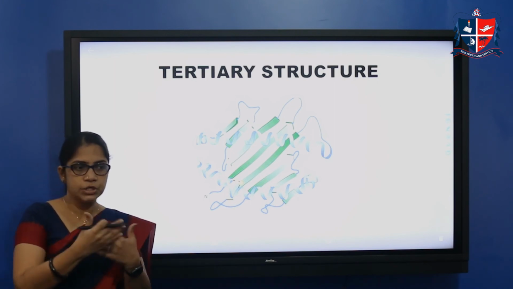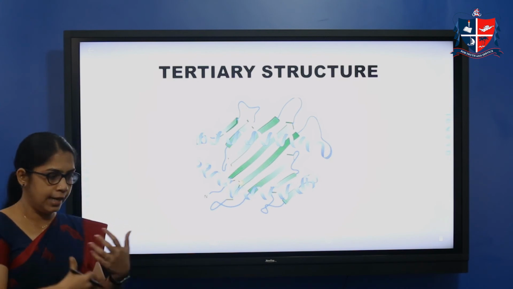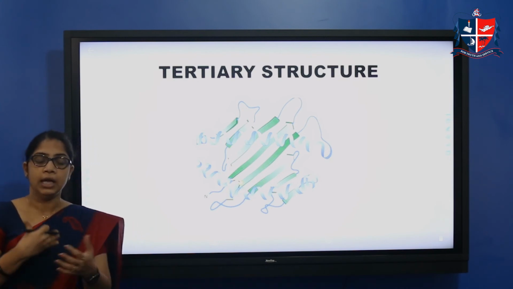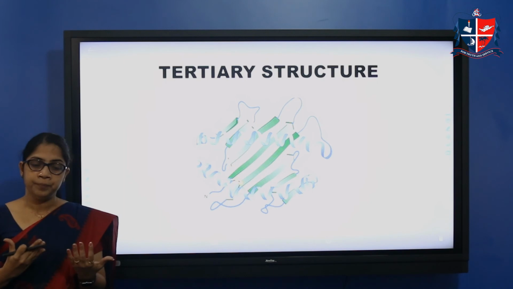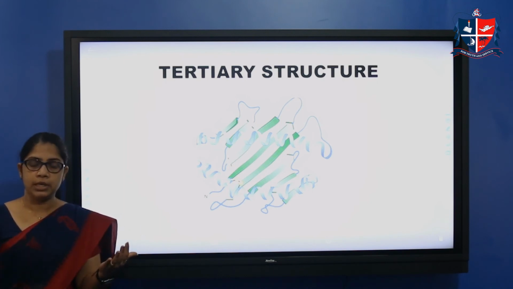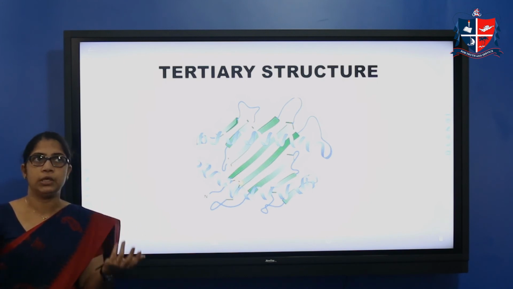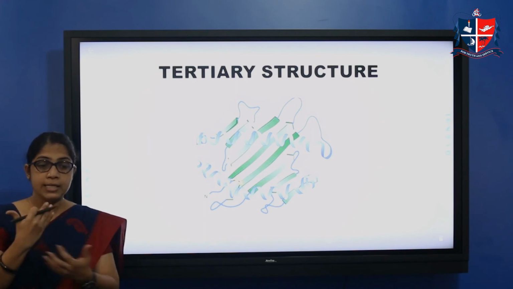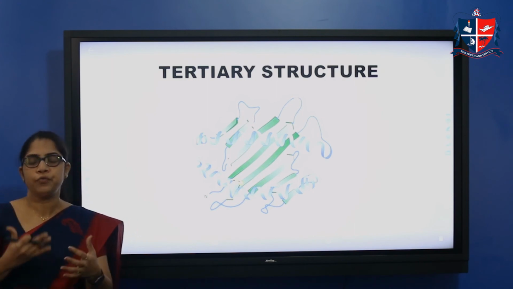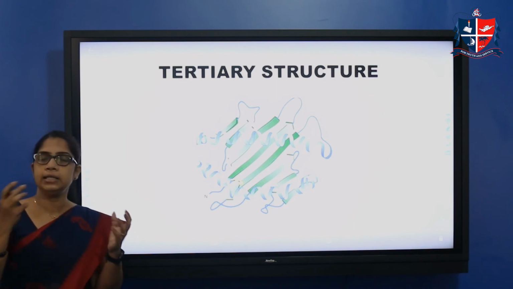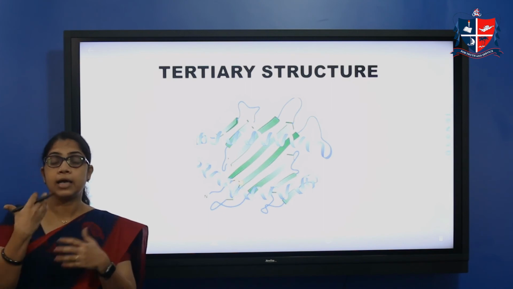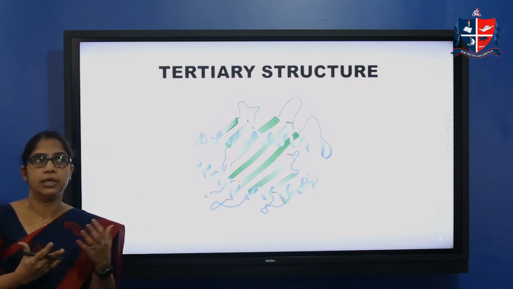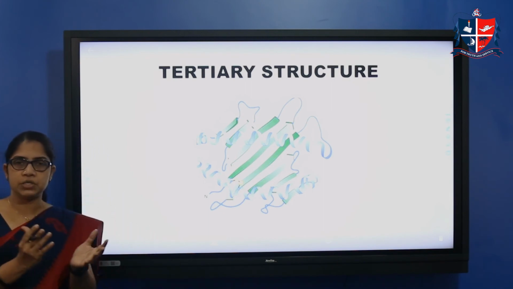There are different types of bonds like ionic bond, van der Waals force, hydrogen bond, and hydrophobic interaction. As a result of these forces of attraction, the helix and pleated sheet are bonded together and give a tertiary structure.